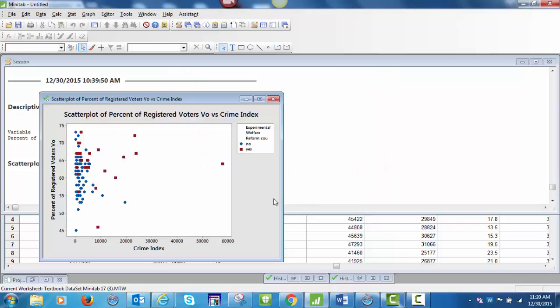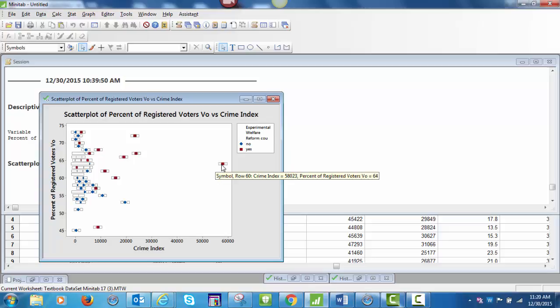Here's my output. One county has a very high crime index. I'll investigate this county. If I click on this outlier, I can identify the case, row 60, which is Mecklenburg County, and also the values of the X variable crime index, 58,023, and the Y variable percent of registered voters, 64.